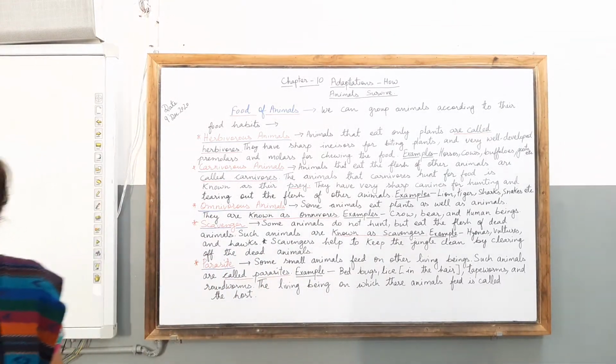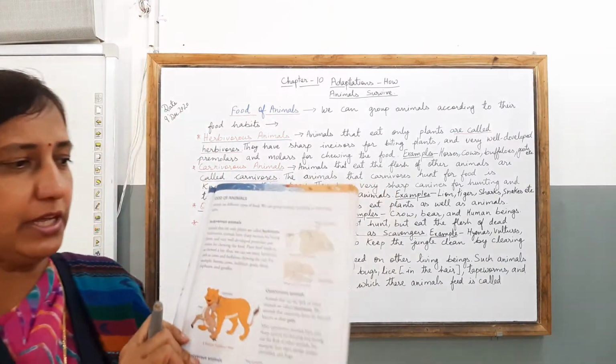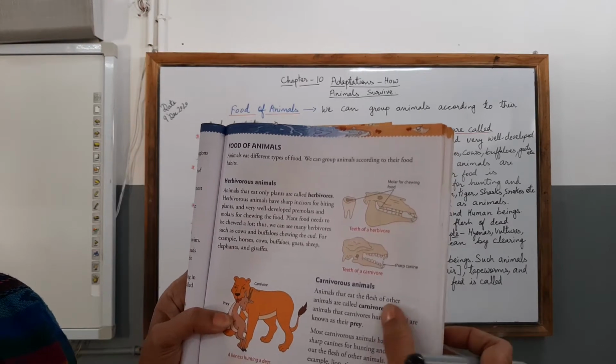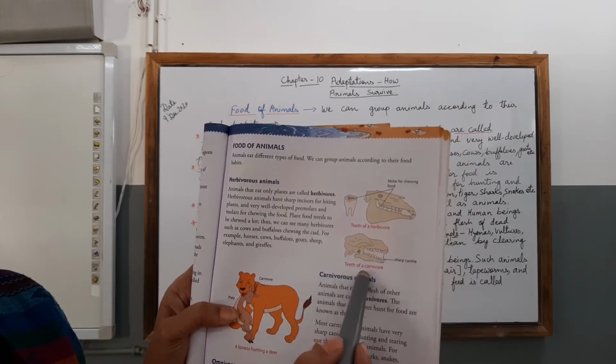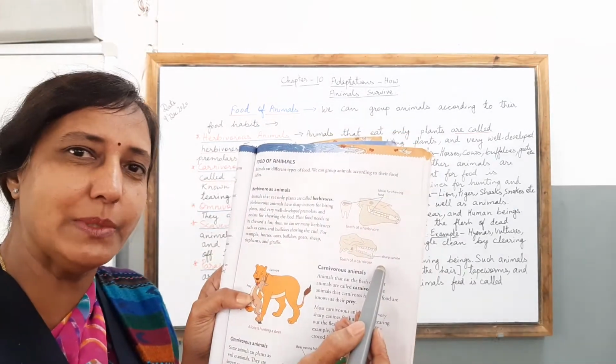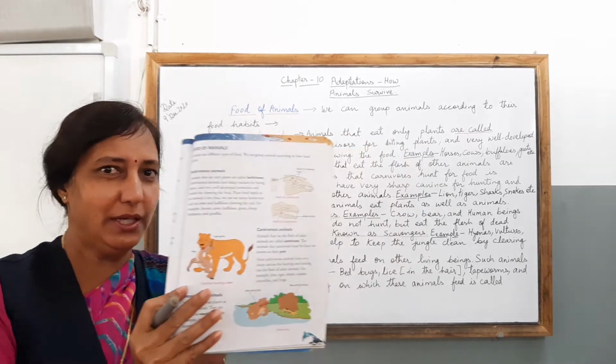You can see here in your textbook. For tearing the flesh, they have some sharp kind of teeth here. You can see, children, these are the carnivorous animals. These types of teeth are present in carnivorous animals. Clear, children? As they have to tear the flesh to eat food.